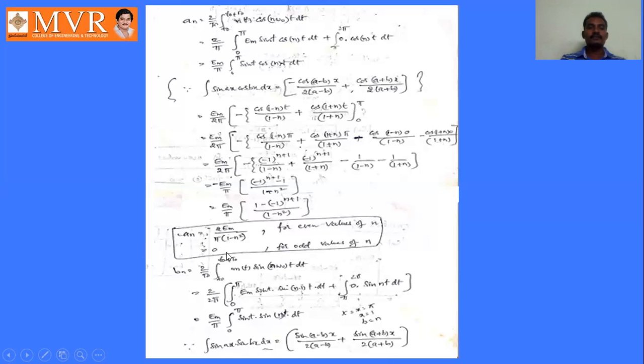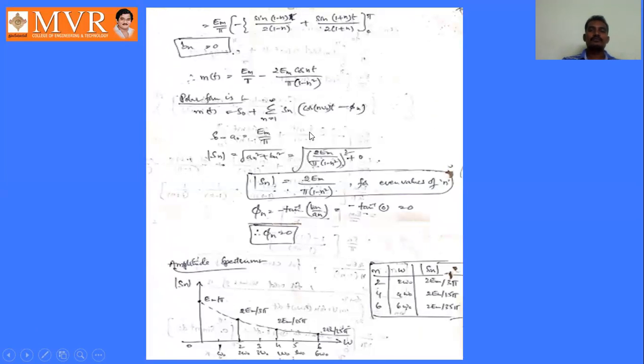bn is 2 by T naught, integral T naught to T naught plus T naught, m of t sin n omega naught t dt. Here also, simply substitute the m of t values. m of t is Em sin t from 0 to pi, and it is 0 from pi to 2 pi. So by substituting these values and replacing this integral using the formula for sin ax sin bx dx, which is sin (a minus b) x by 2(a minus b) plus sin (a plus b) x by 2(a plus b), and simply substituting those values and limits, we will get the value of bn as 0. bn is 0.